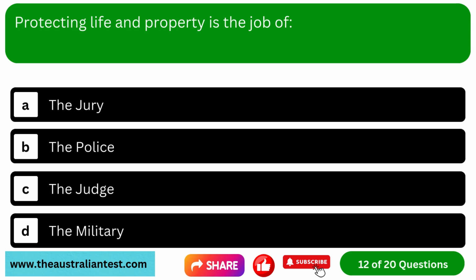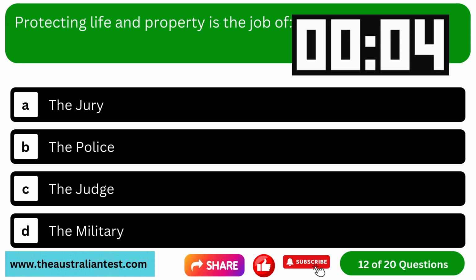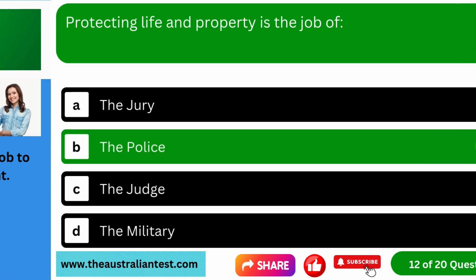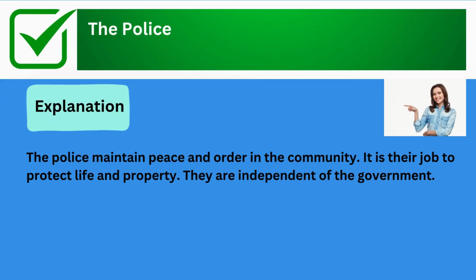Question 12. Protecting life and property is the job of: Option A, the jury. Option B, the police. Option C, the judge. Option D, the military. The correct answer is the police. Explanation: the police maintain peace and order in the community. It is their job to protect life and property. They are independent of the government.